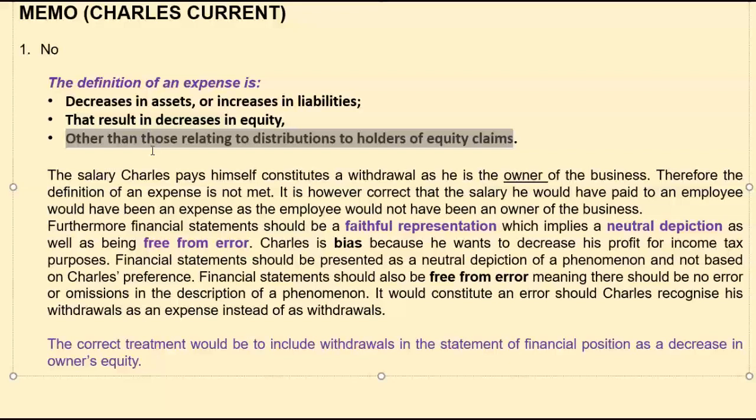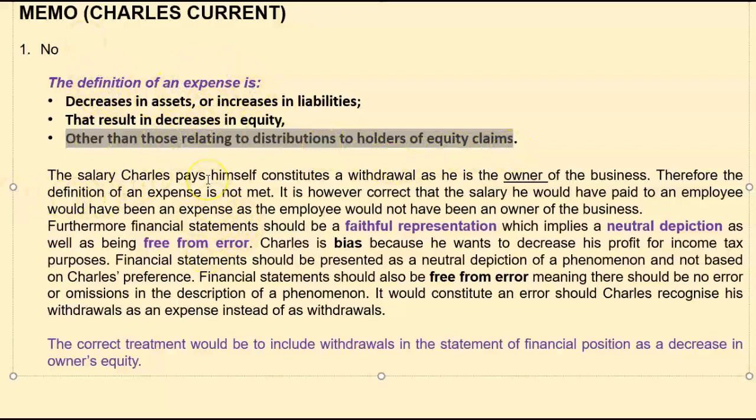If it's a company, it's the shareholders. If it's a one-man show, like in this case, it is Charles, who is the owner of the sole proprietorship. So he meets number 1 of the criteria, and number 2 of the criteria. But where it falls off the bus is in the third line of the definition, because it is a distribution to the equity claim. Therefore, it can never be an expense.